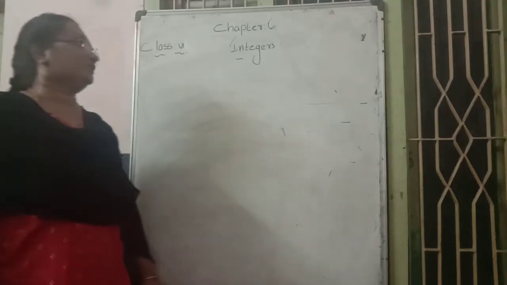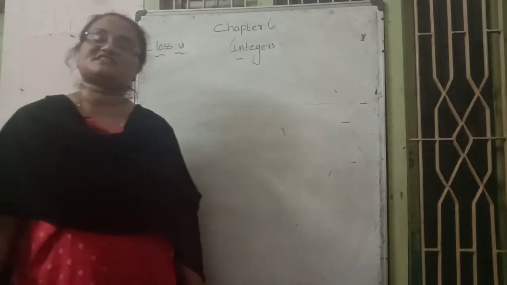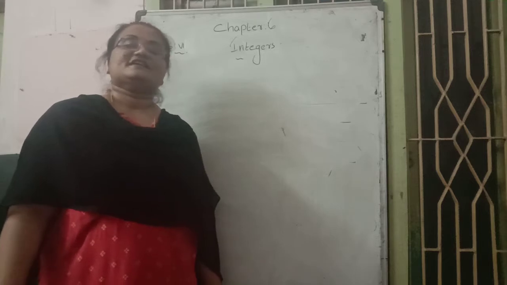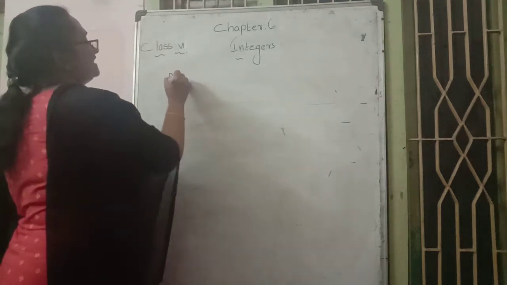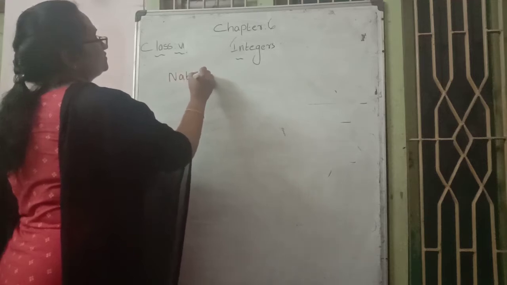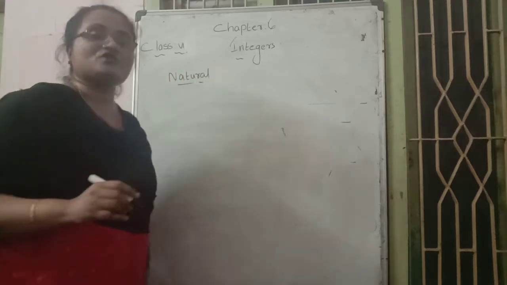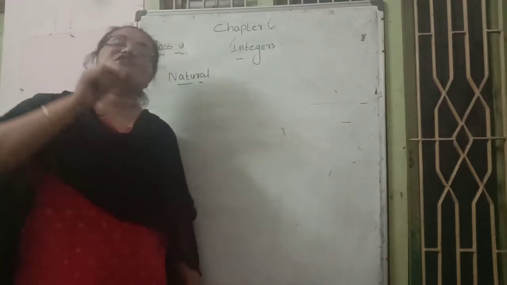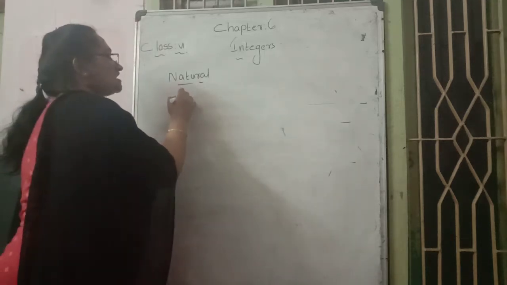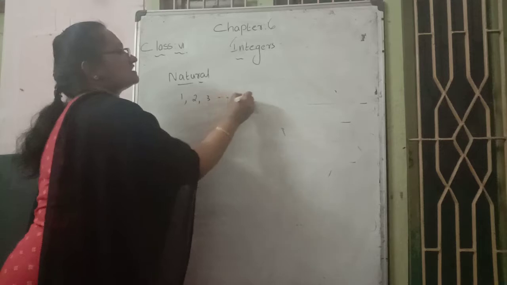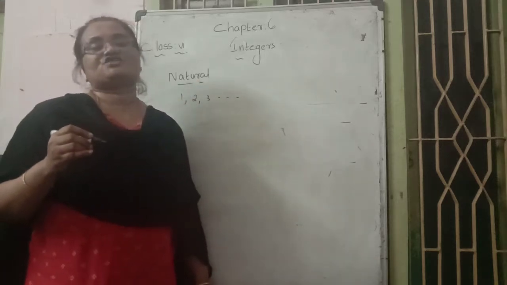Students, today we are going to discuss Chapter 6, Integers. Before integers, what about natural numbers? Counting numbers we call natural numbers, which are 1, 2, 3, etc.